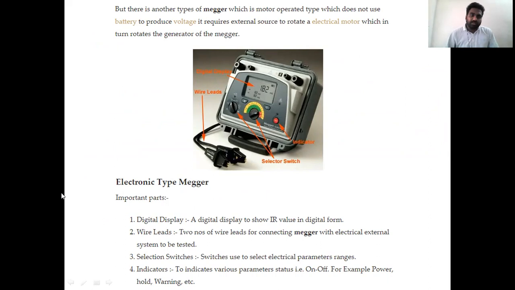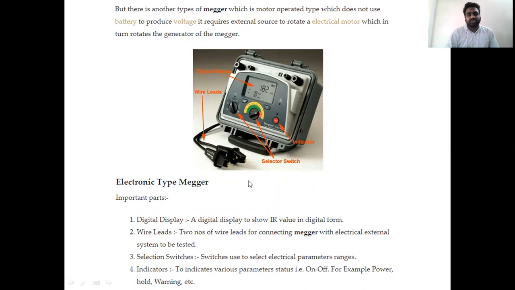Now the concept of the electronic type Megger. The electronic Megger has a digital display, wire leads, selection switches, and an indicator. The main purpose of the digital display is to observe the resistance in a particular IR mode.